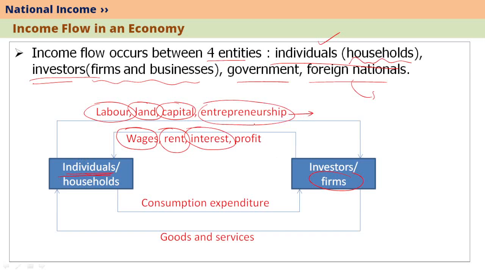For the entrepreneurship or enterprise they supply, individuals get profit in return from investors or firms. So, if you look here, individuals are supplying labor, land, capital and entrepreneurship to the investors, and in return, investors are giving wages, rent, interest and profits to the individuals.